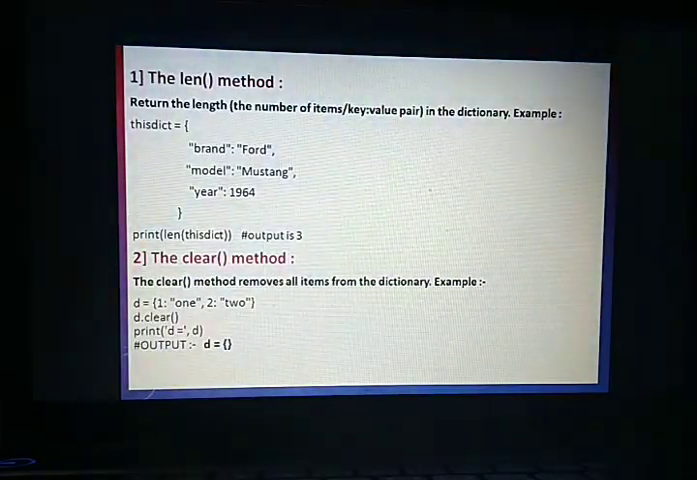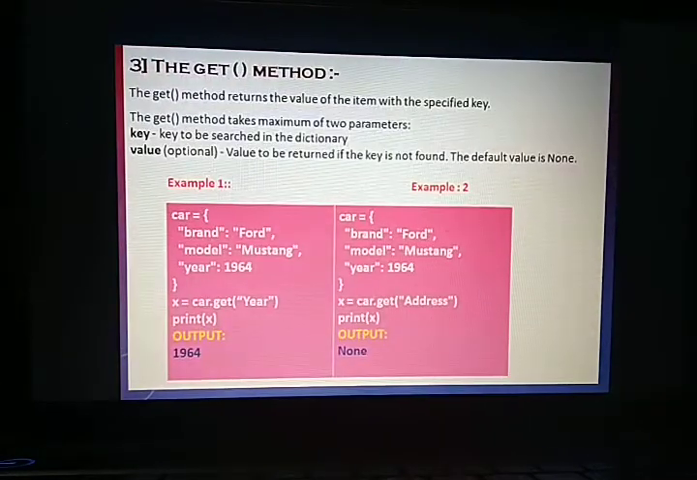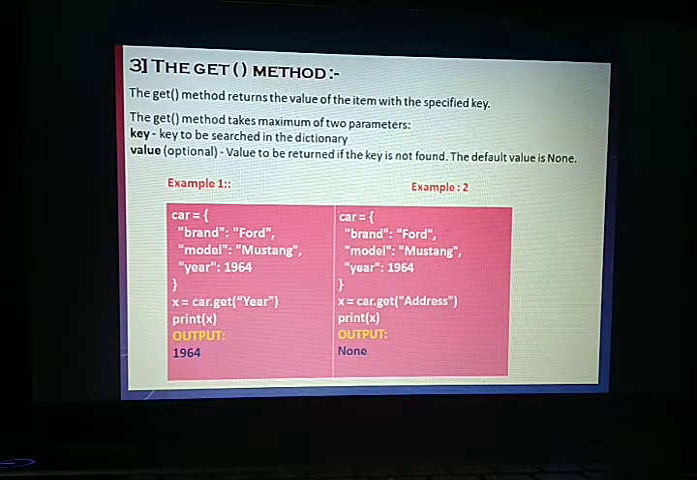Now a few methods are there. First, the length method, as usual: print len and mention the name of the dictionary. It will return the total number of pairs in the dictionary. The clear method you know very well; it clears all the elements from the dictionary. The get method returns the value of the item with the specified key. The get method takes a maximum of 2 parameters, first the key and second the value.